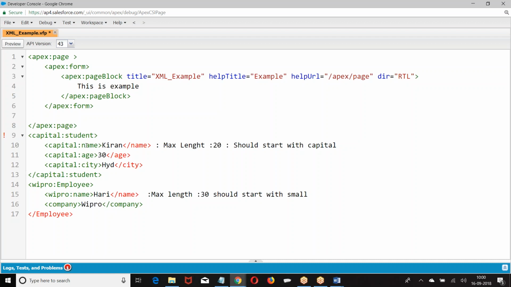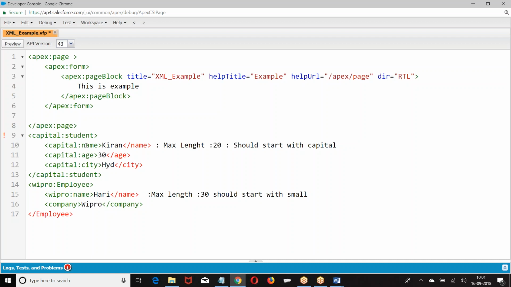Now go to capital and find out what will be given in the capital. Schema will be defined. What will that schema tell? The properties of this element. What do you mean by name? What is the data type? What is the sequence? Do you need to follow the order of the element? Do you need to follow any validation rules? So the meaning of the element and the properties of the element are defined within the schema.